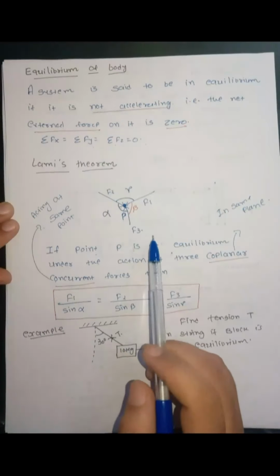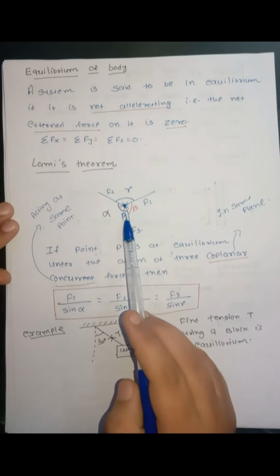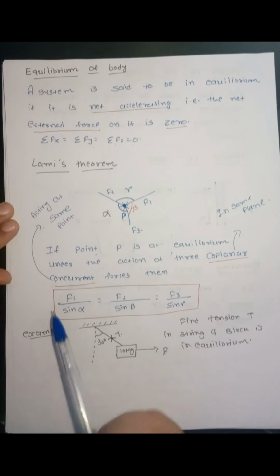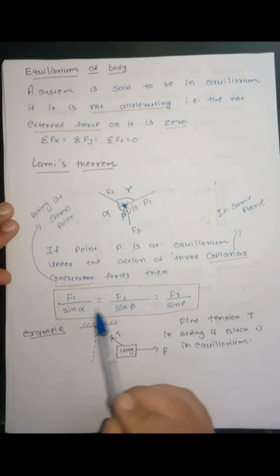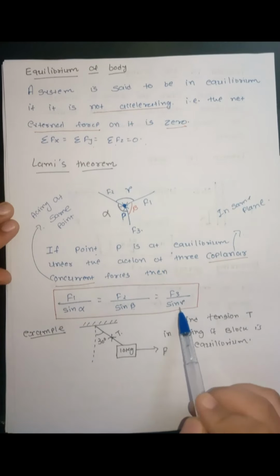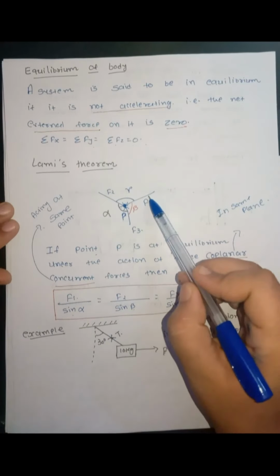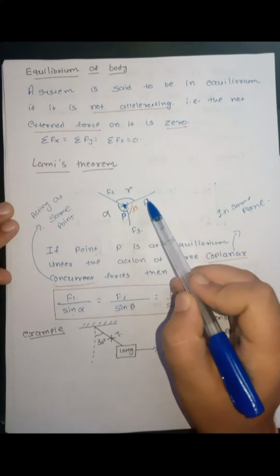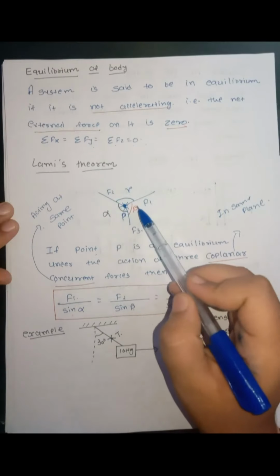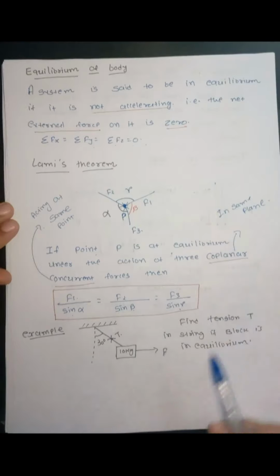So if three concurrent coplanar forces are acting at a point, and under the action of those forces this point is at equilibrium, then we can write that F1 upon sine alpha is equal to F2 upon sine beta is equal to F3 upon sine gamma. That means force divided by sine of the opposite angle. Here the opposite angle of force F1 is alpha, the opposite angle of force F2 is beta, and the opposite angle of force F3 is gamma.